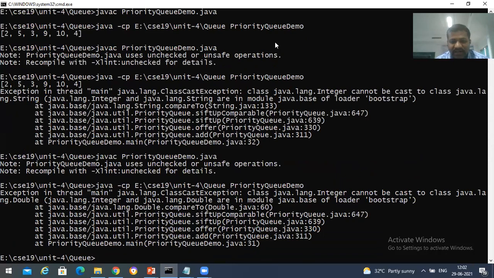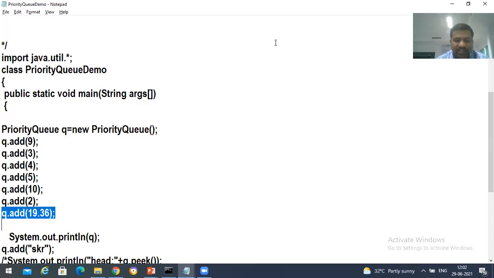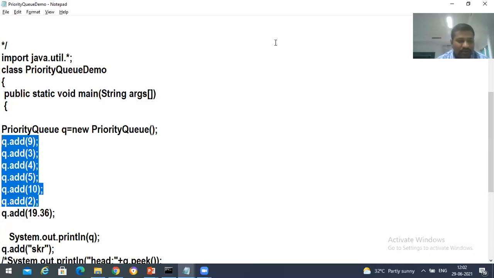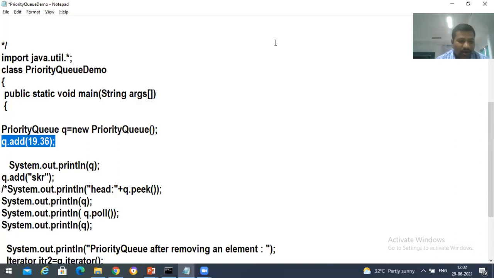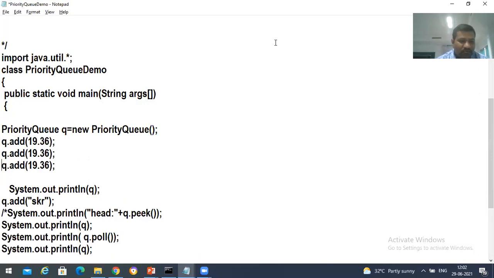If you keep on inserting integers, then you need to place integers only. If you keep on inserting floats, then you need to place only floating point values. The first value I inserted was float, and I'm changing something here: 18.3, 17.36 and 18.36. Now I'm going to save it.